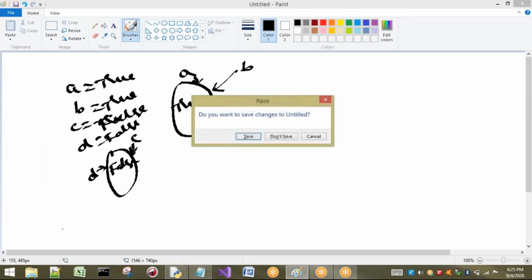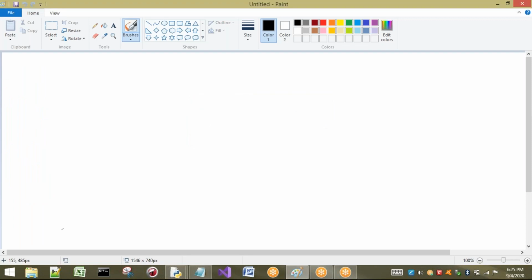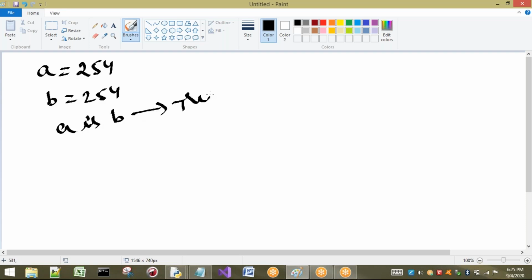Here, one important point I want to discuss. Sir, you are taking A equal to 10, A equal to 20, A equal to 30. Why are you not taking larger values? If you take larger values, what happens? If I take A value up to, for example, 254, and B equal to 254, and I check A is B, then I am going to get the answer as true. I will show you now.